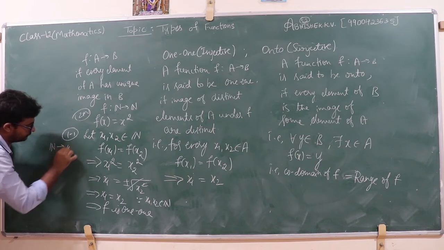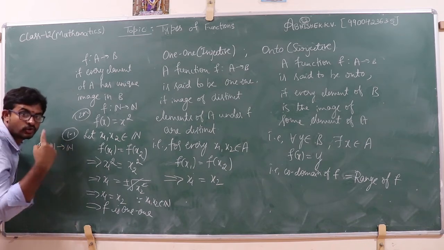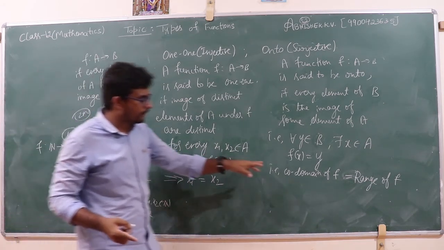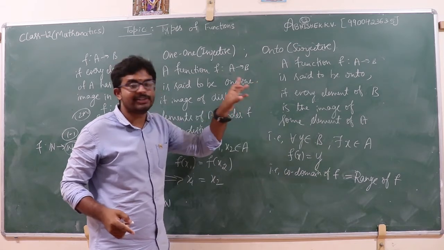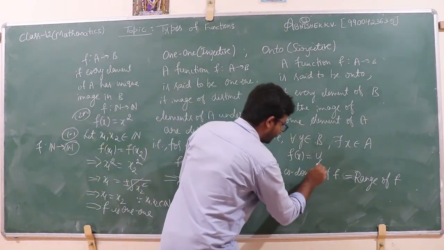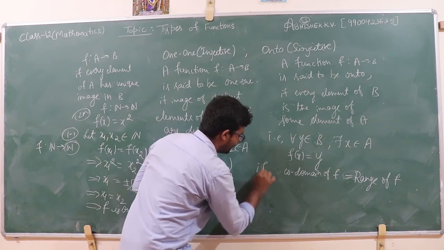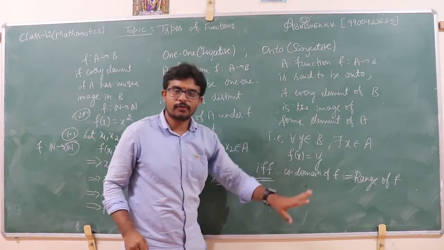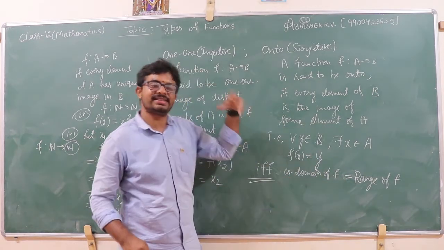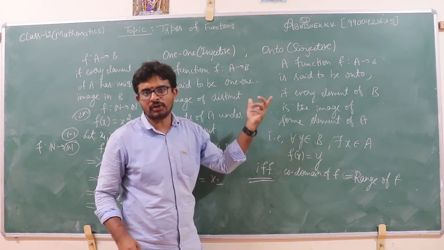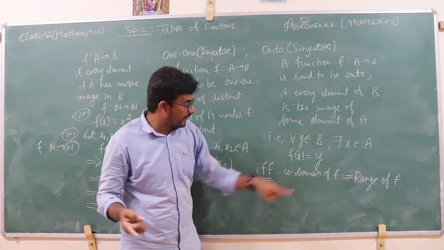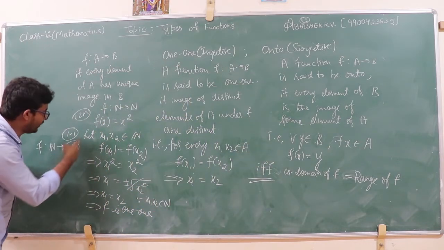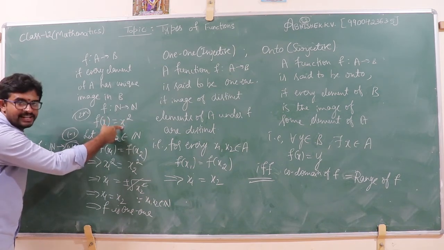Then for onto, consider the function f from N to N. What is the codomain here? The set of natural numbers. According to definition, a function f from A to B is said to be onto if and only if codomain of f is equal to range of f. If codomain is equal to range, then we say the given function is surjective, that is onto. What is the range for this function?